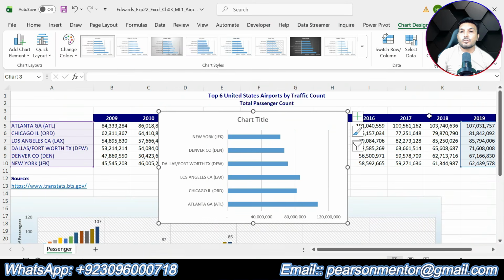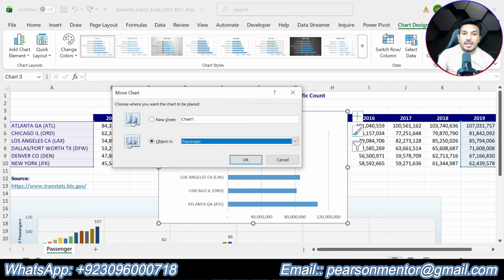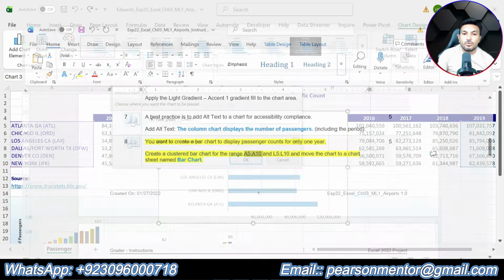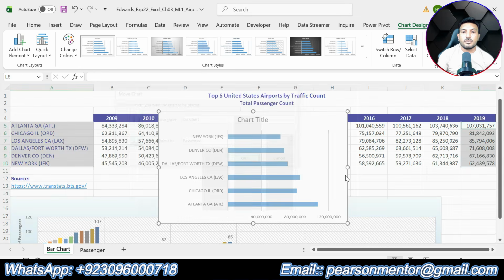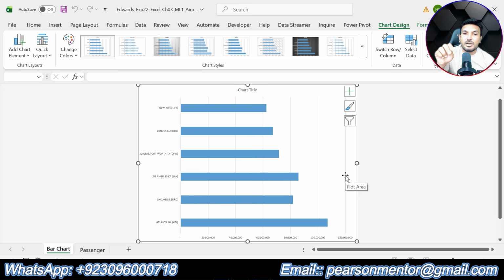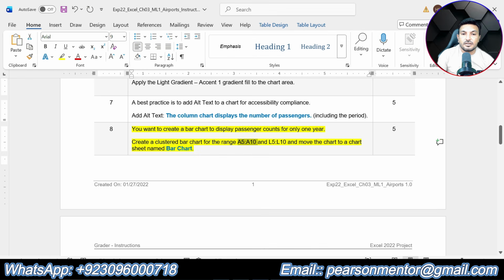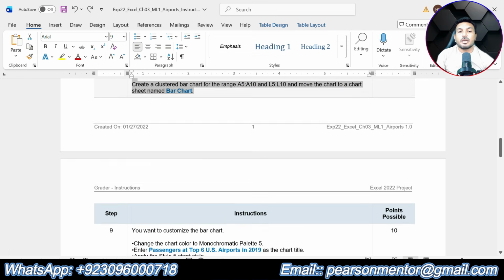Now we are supposed to move this chart. So go to chart design, click move chart, and we are supposed to give a new name to the sheet that should be bar chart. So we are moving the bar chart to new sheet, that name is bar chart. Okay, click OK. So we have created a clustered bar chart, then we have moved the chart to its own sheet, that is the clustered bar chart. And that is all about step number 8.